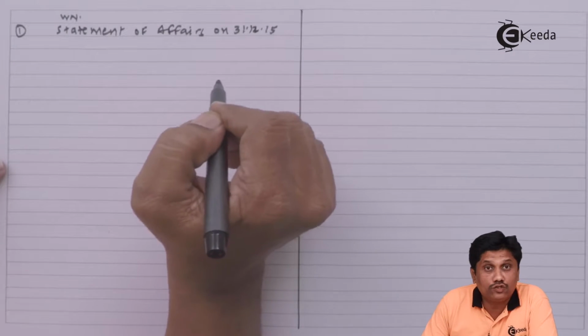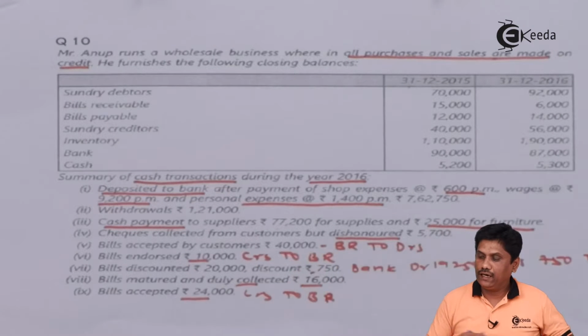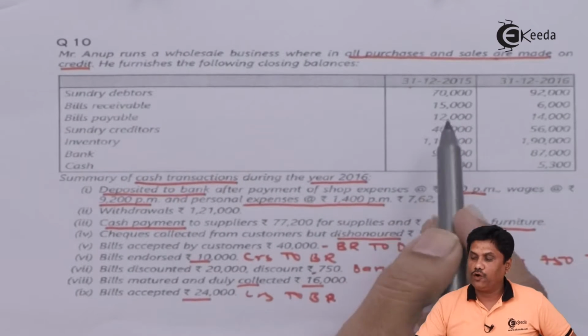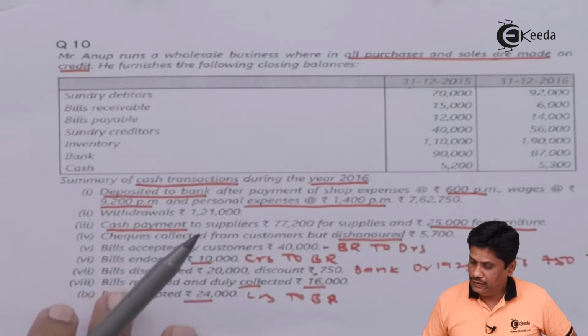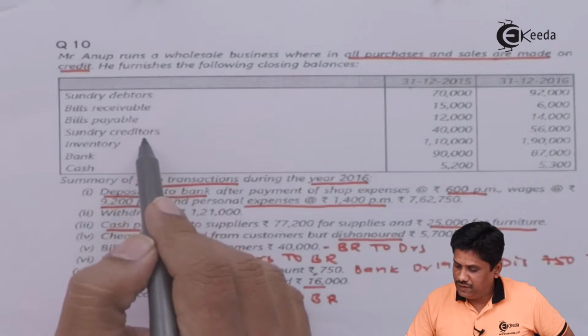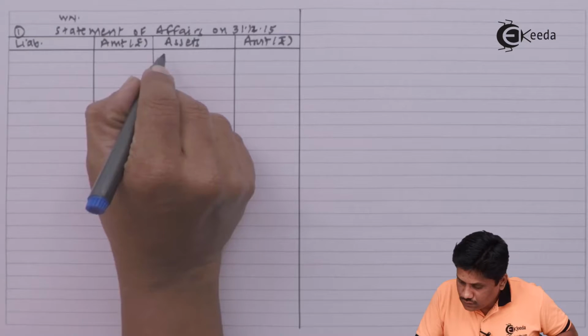December 15 can be also understood as 1st January 2016. So students, this data I am copying in my opening statement of affairs. So just have patience. I am recording it. Data, bills receivable, bills payable, creditors, inventory, bank and cash. All these data I am writing now.